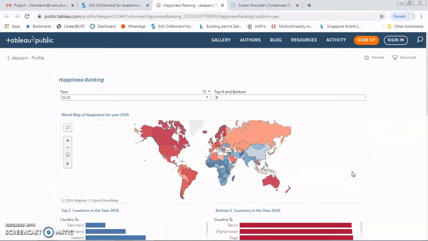We have categorized the geographical regions to their respective rankings. Thank you.